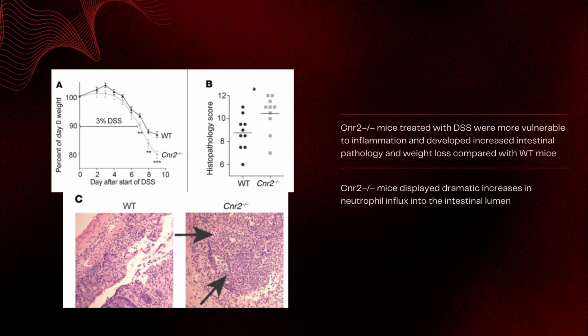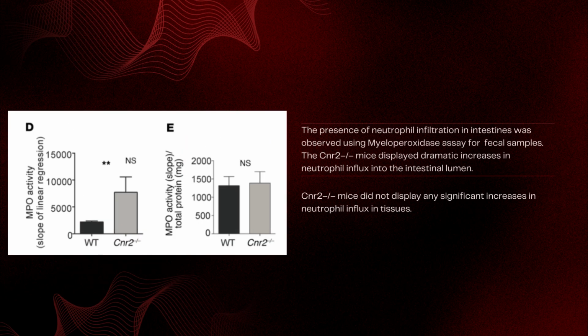We are able to see that there is a dramatic decrease in weight, shown in figure A, and the histopathology score has increased in the case of the CNR2 negative mice. And here in figures D and E, we infer the presence of neutrophil infiltration in the intestine, assessed using a myeloperoxidase assay from fecal samples, which showed that the CNR2 negative mice display a dramatic increase in neutrophil influx in the intestinal lumen, while there was no such significant change in neutrophil levels in the case of normal tissues.